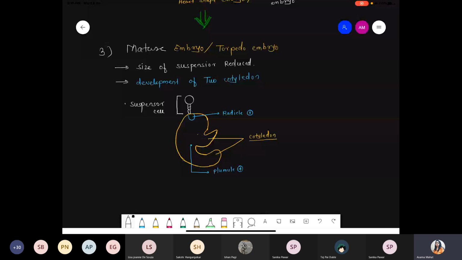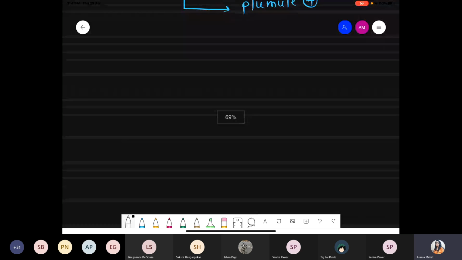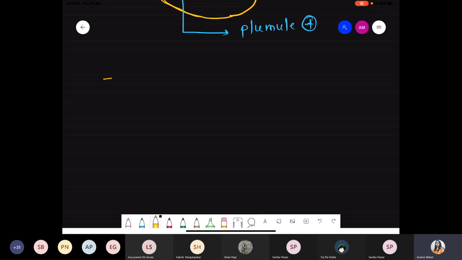Any doubt from the embryogeny of dicot? Do you understand embryogeny? Do you understand embryogeny? Any doubt? Okay, so I'm writing the flowchart for the embryo development. Final point with respect to embryogeny.